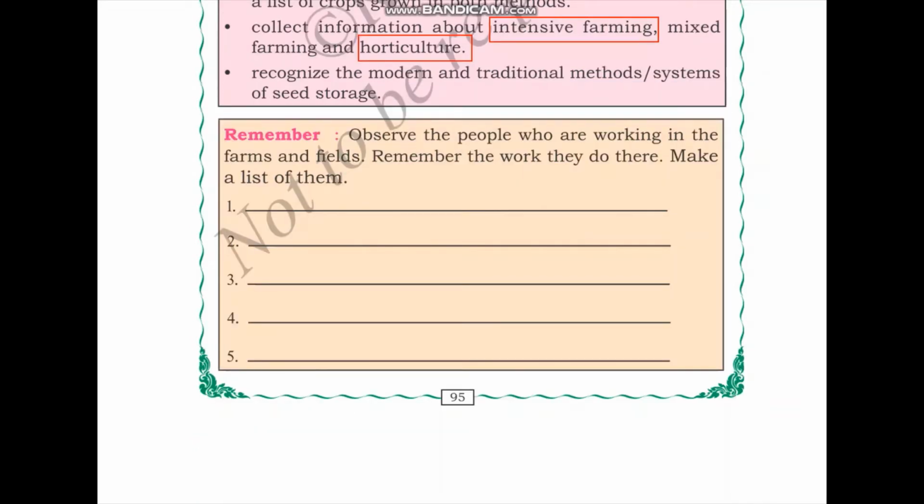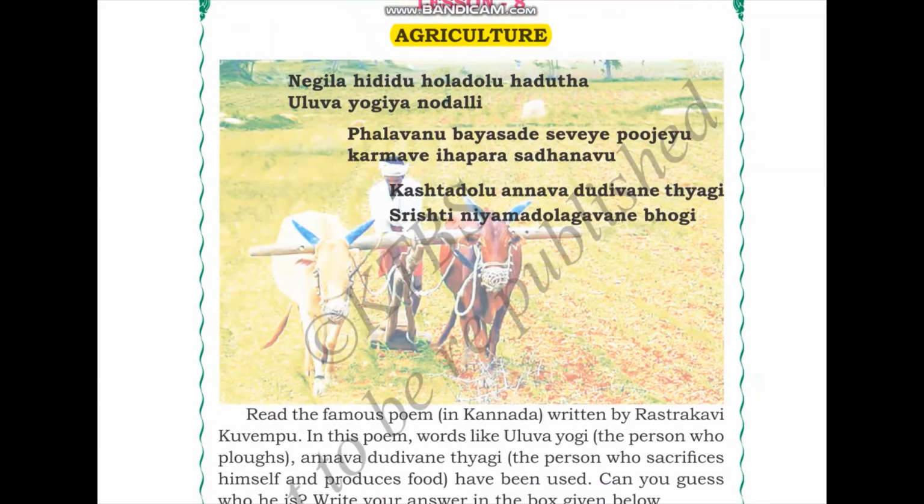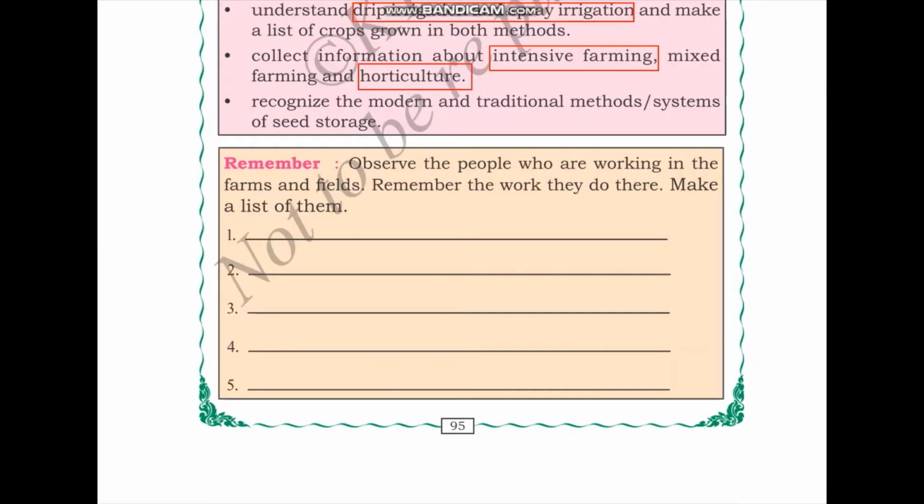The first activity is for us to remember and observe the people who are working in the farms and fields. Remember the work they do there and make a list of them. You can take some time to remember whenever you have seen a farm or a field and people working in it, what would they be doing? One, you might have seen images like this where a farmer is working with their animals to plow the field. So one of the things that people working in fields do is to plow the field.